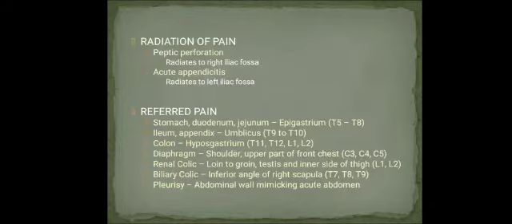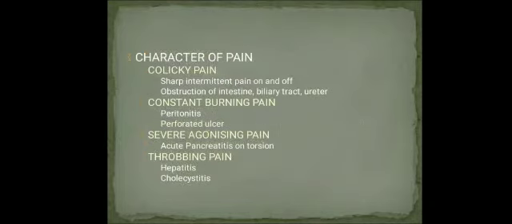And pleuritic pain, abdominal wall mimicking acute abdomen. Sometimes pleurisy will mimic acute abdominal pain. Now the character of pain. Colicky pain will be sharp intermittent pain, on and off. This can happen in intestinal obstruction, biliary tract disease, or ureteric colic. Constant burning pain in peritonitis and perforated ulcer, severe agonizing pain in acute pancreatitis or torsion, and throbbing pain in hepatitis and cholecystitis.